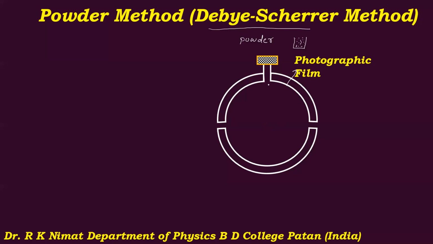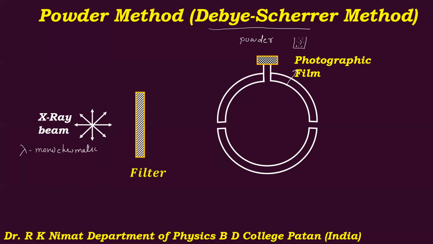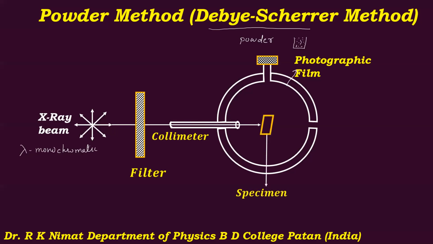Now a beam of monochromatic X-rays, here lambda is monochromatic, is obtained by passing the beam through filters, so that we get X-rays of a particular wavelength. This beam of monochromatic X-rays is collimated by passing it through the collimator, and a fine and intense beam of monochromatic X-rays is obtained, and it is allowed to fall on the specimen.